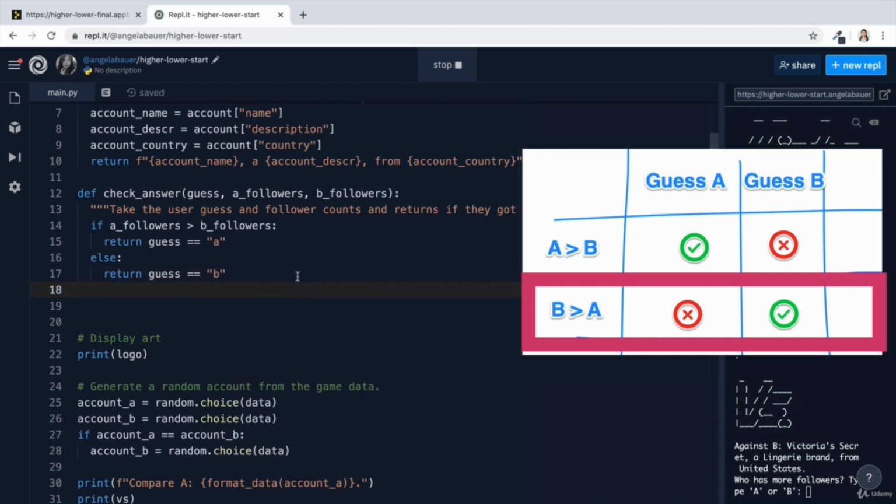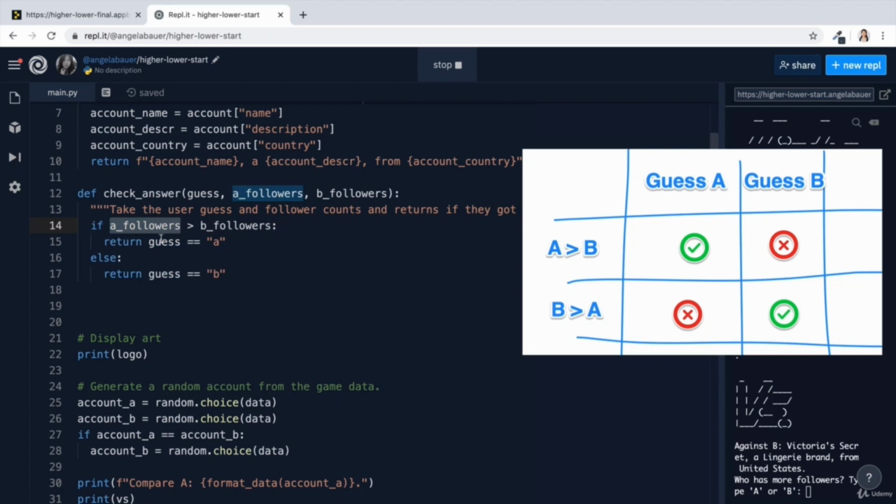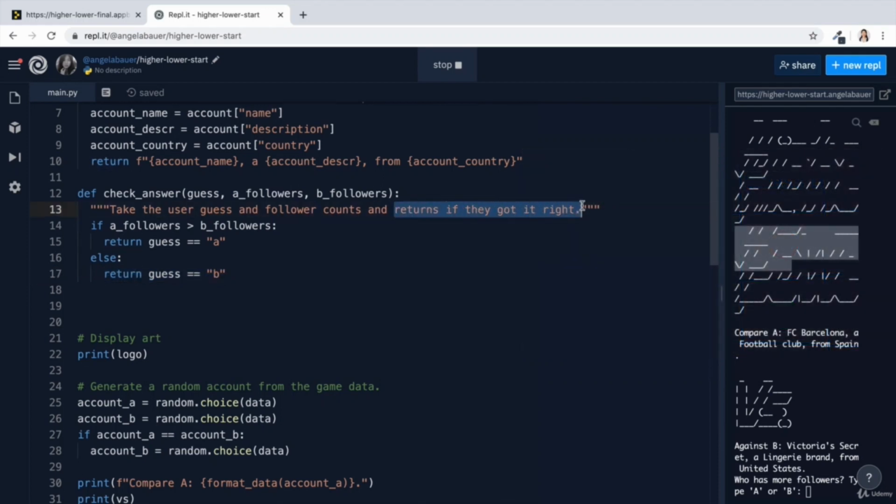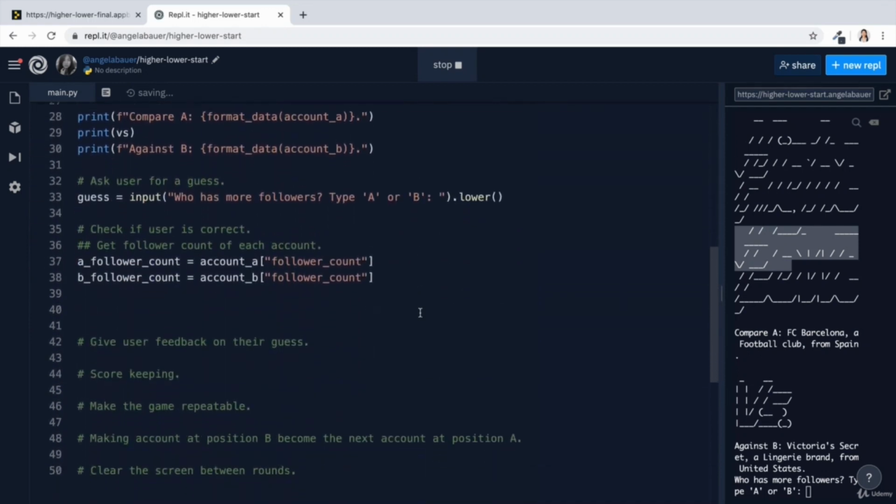So now basically the code says if A has more followers and they guessed A, then return true. If B has more followers and they guessed B, then return true. And if the opposite happens, then return false. Basically, it's going to return whether the user got the answer right.